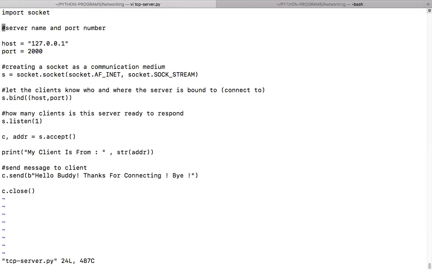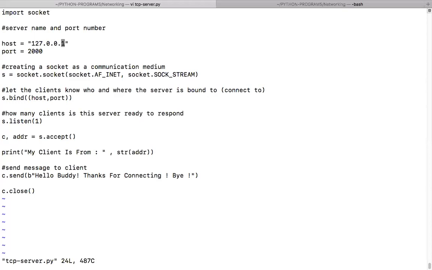So we are importing a module called socket. This is important. We have a socket module. Then we are defining the host, the IP address of the host. What is the IP address of the host? It's the loopback address of the same device. Why did I give the loopback address? Because we have only one device which can be used. I'm indicating that this is my own address, you please connect to me. That is the localhost, this computer where it has been written. Is that okay? Yes, sir.